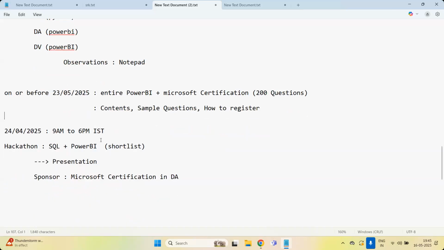On the 24th we are going to have the hackathon, and in this hackathon, whoever has performed very well and presents to me. See, when you are doing the hackathon on your own, it is an open book exam. You may copy from ChatGPT also, but for the presentation, where will you copy from? In the presentation I will ask my questions. Those questions will be interview questions, my project questions.